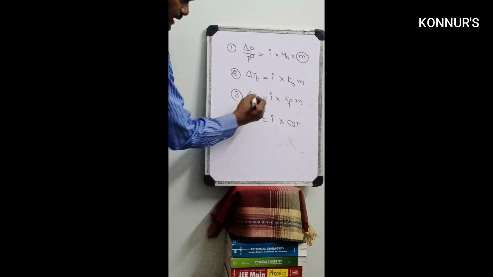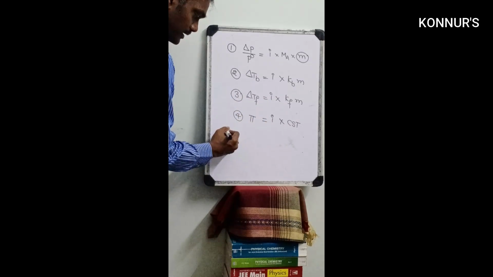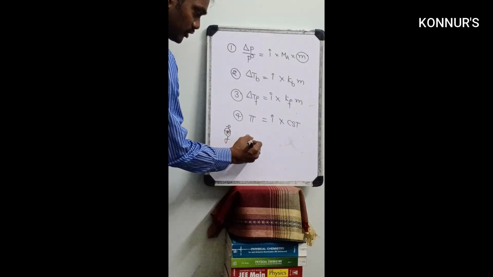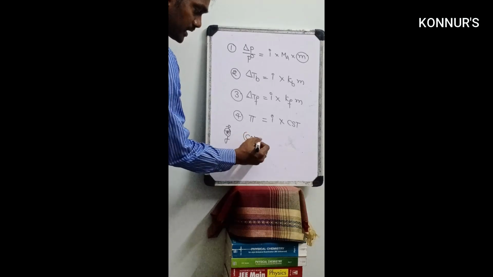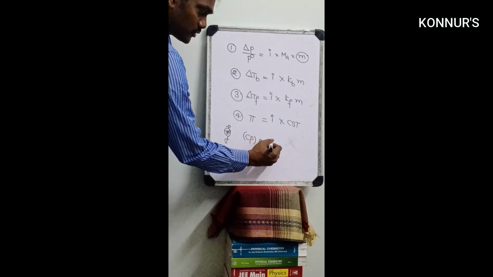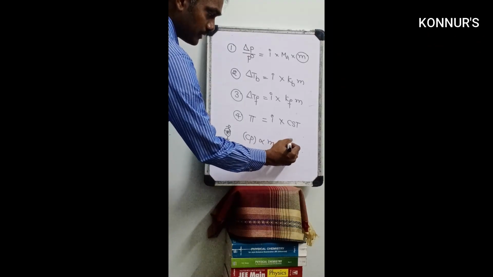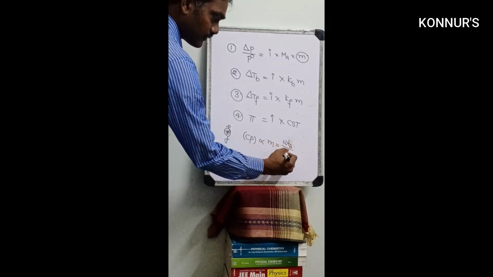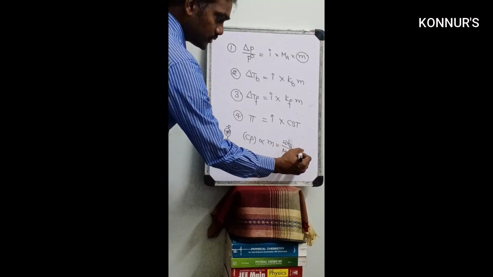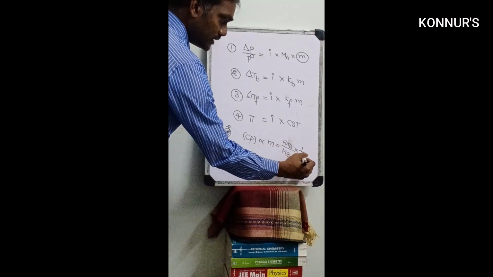Next, another important point: the colligative property is directly proportional to molality. Molality means weight of solute by molecular weight of solute into 1 by WA.